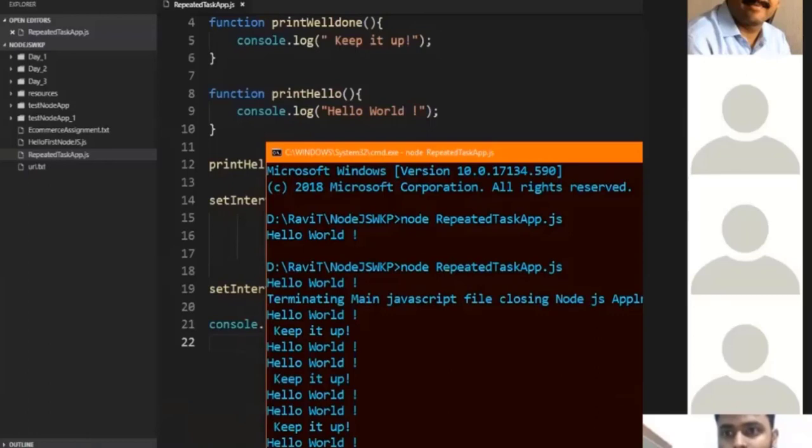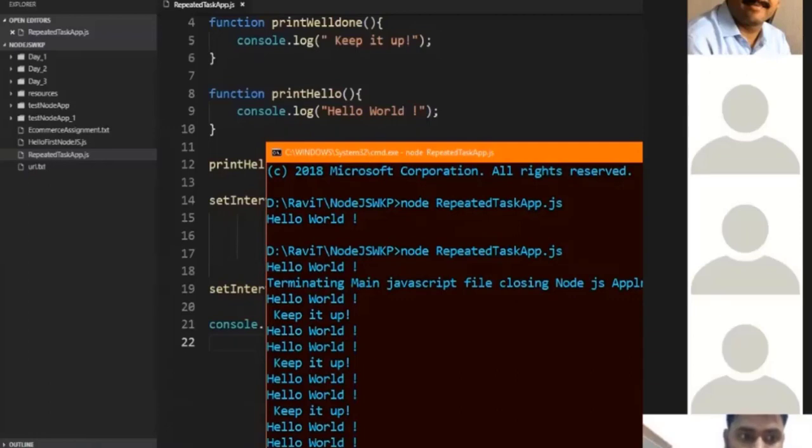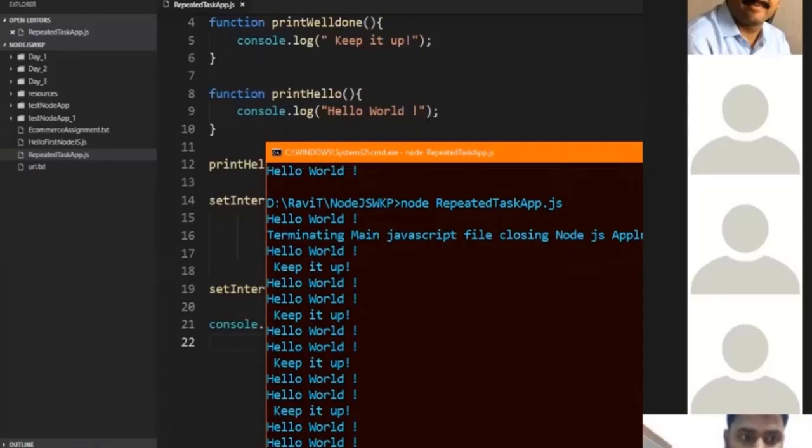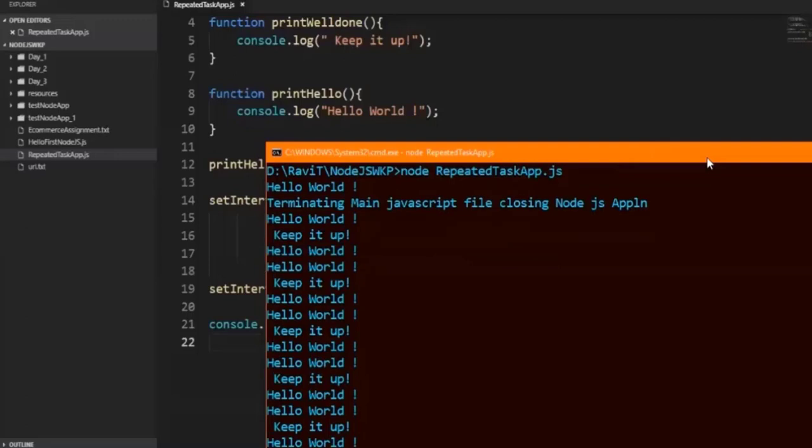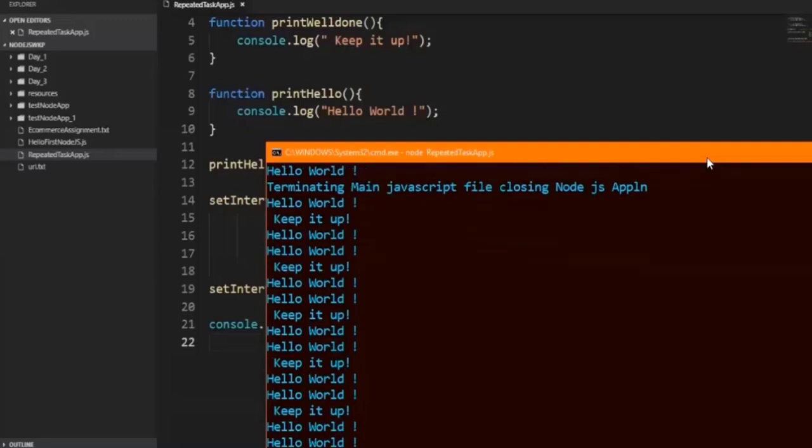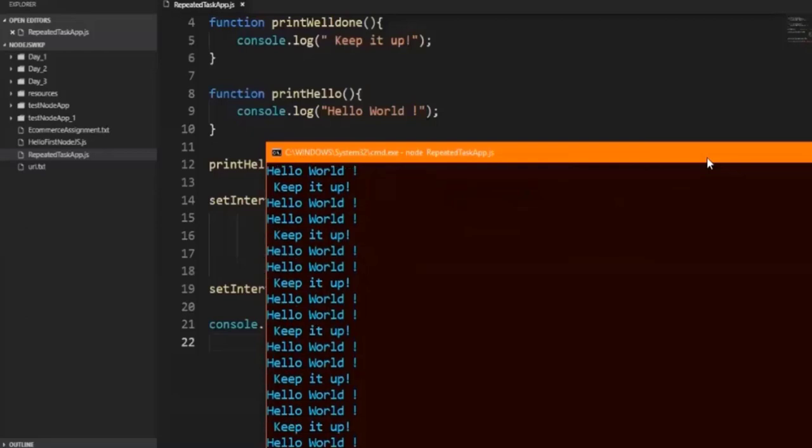Actually, whenever we use the setInterval function, the Node process internally invokes the thread pool. Inside your Node.js environment, it maintains a thread pool. Now you'll ask me, what is a thread pool? A set of threads are created and kept in a queue in a wait state. Whenever callback functions are registered and a time limit specified, once the time limit is completed, whichever thread is available from the pool is taken and given the address of the function, print hello or print well done, and that code gets called. Once the work is finished, the thread goes back into the pool.